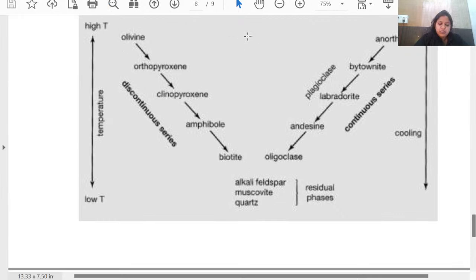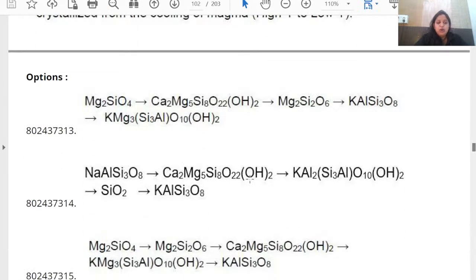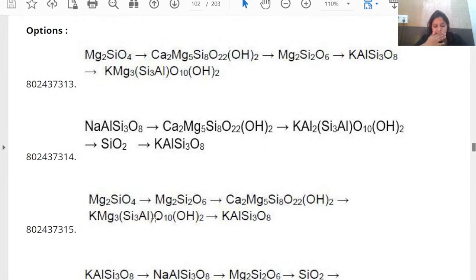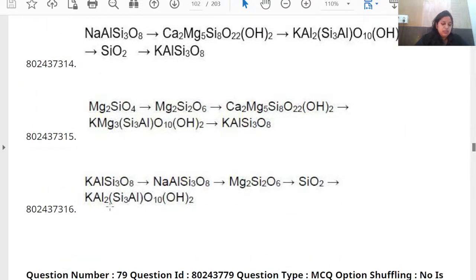The same order is what is shown in this particular option. You can see, if you know what is olivine, what is orthopyroxene, tremolite, and amphibole, it is shown over here. So the answer is this, sorry, this one, 315. Mg2SiO4 is olivine. Then orthopyroxene Mg2Si2O6. Then calcium magnesium silicate, this is a tremolite amphibole. Then comes the mica, biotite mica, and this is the orthoclase. So this is the order of Bowen's reaction series.